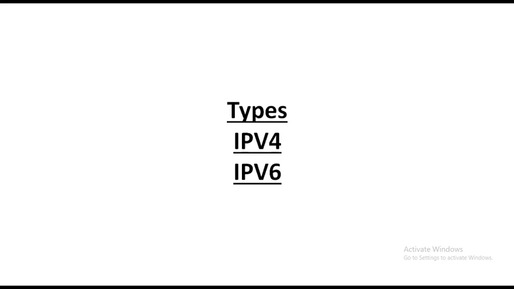If you give the same IP address to two systems within a network, at that time IP confliction will be there. To avoid the IP confliction, we have to give a different unique 32-bit address for each and every computer.